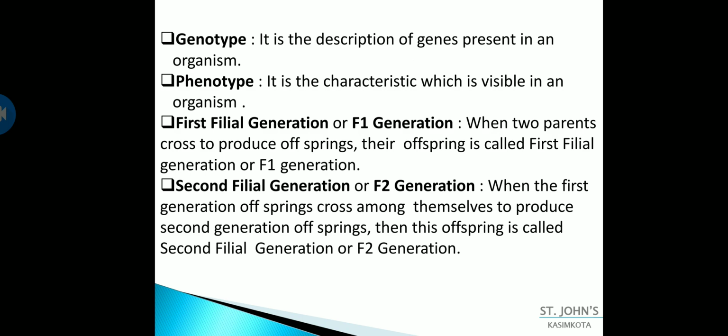This is actually about plants, but I'm giving a human example. When the offspring from the F1 generation are crossed, they produce the F2 generation offspring.